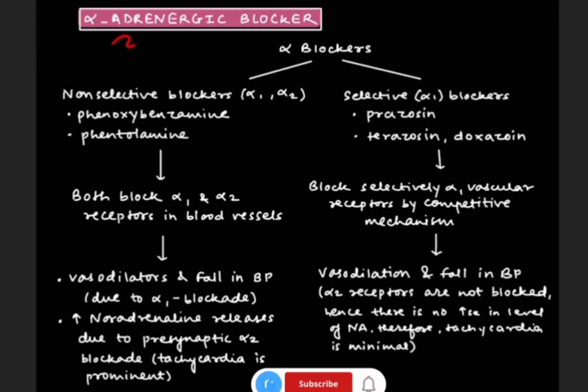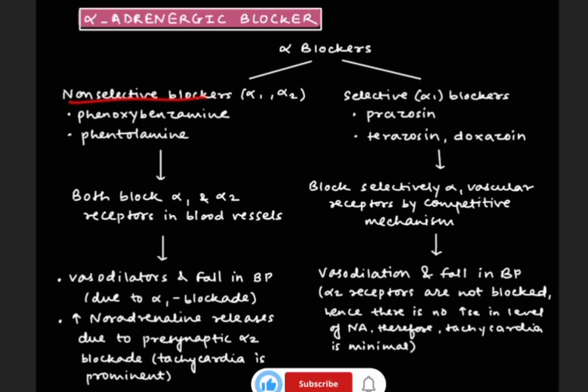Now we are going to see about alpha adrenergic blockers. So alpha blockers are of two types, non-selective and selective. Now non-selective includes alpha 1 and alpha 2, but selective includes alpha 1 blockers. Now non-selective blockers include phenoxybenzamine and phentolamine, and selective blockers include prazosin and terazosin.